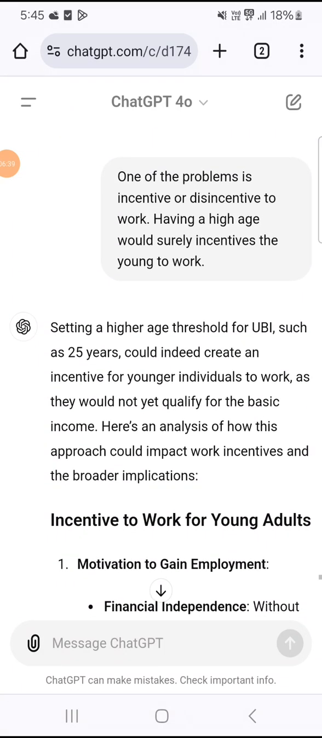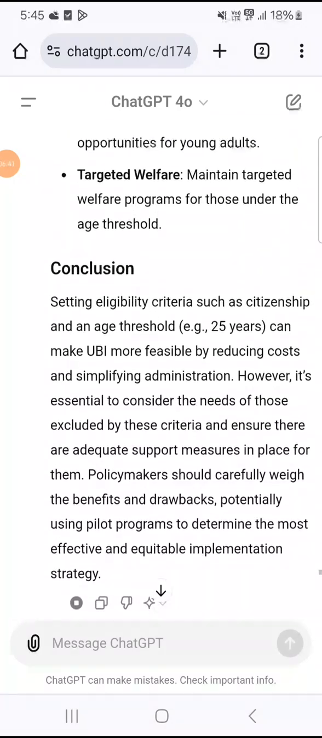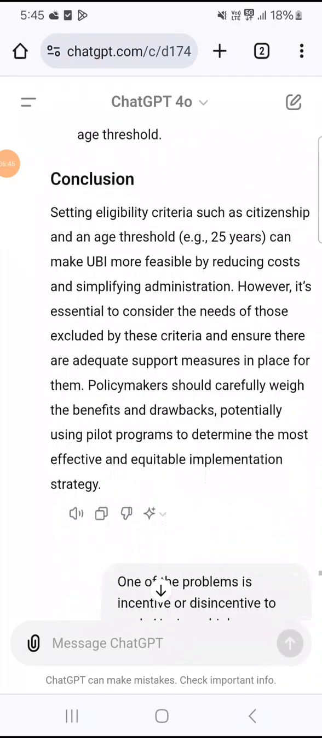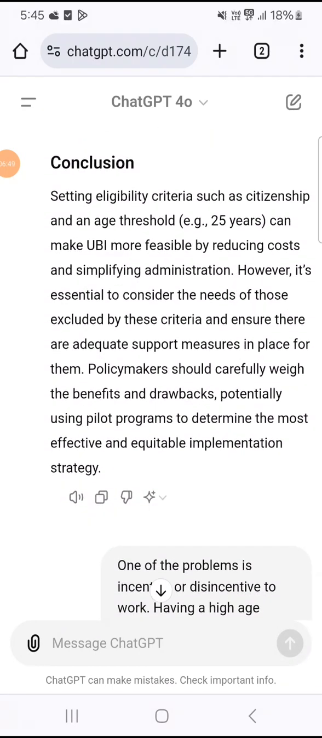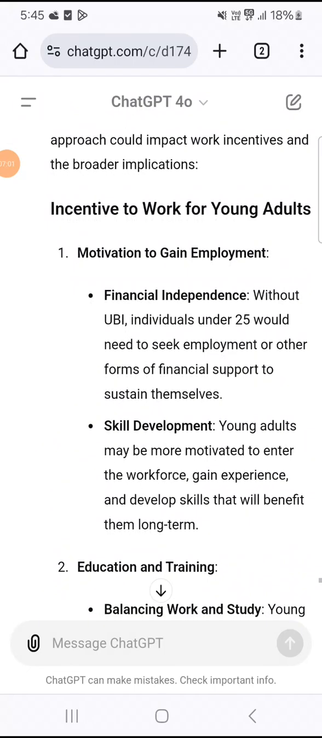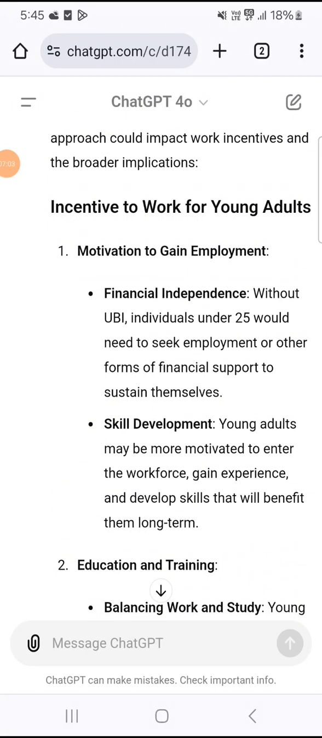Eligibility criteria. Citizenship criteria. Restricting. Setting a higher age threshold for UBI, such as 25 years, could indeed create an incentive for younger individuals to work, as they would not yet qualify for the basic income. Here's an analysis of how this approach could impact work incentives and the broader implications. Incentive to work for young adults. 1. Motivation to gain employment. Financial independence. Without UBI, individuals under 25 would need to seek employment or other forms of financial support to.